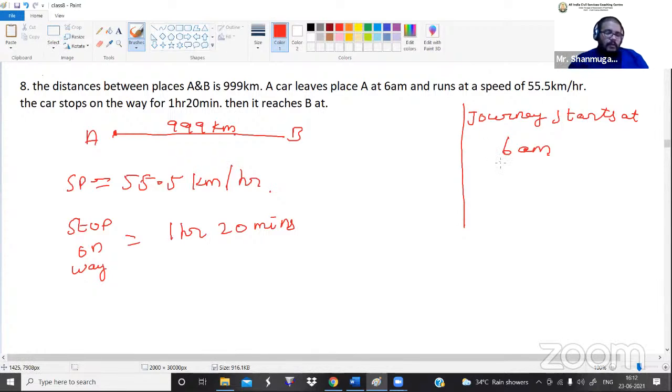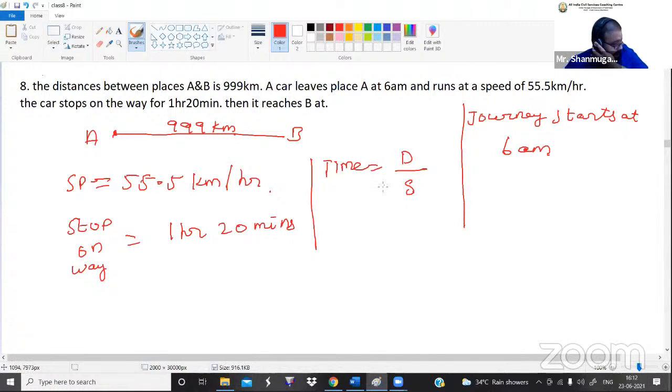So if we want to calculate at what time it reaches B, first we have to calculate the total time duration, how much time it has taken to travel from A to B. Then only can we calculate at what time it reaches B. So we want to calculate the time parameter. Time is equal to distance divided by speed.